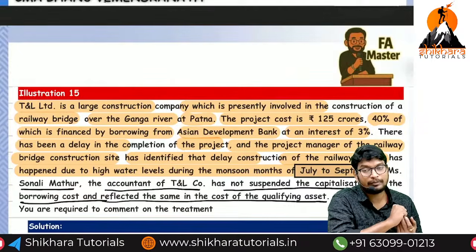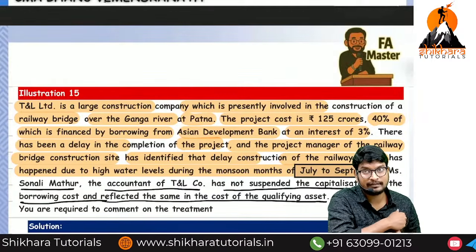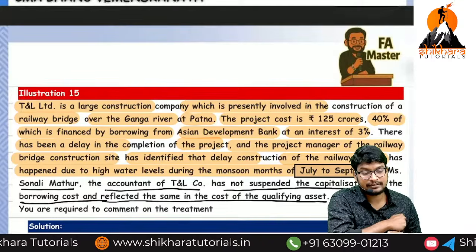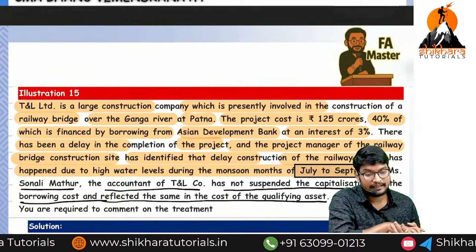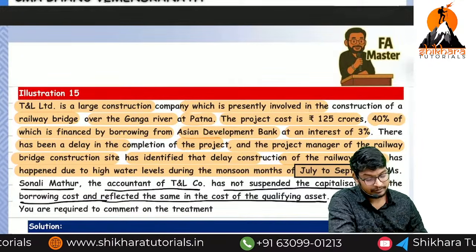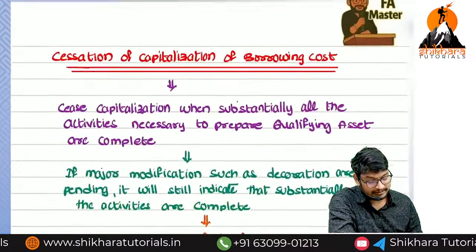So totally up to now we have discussed the standards, AS 11 and AS 1 is pending. I think all the remaining standards were completed. I have told you somewhat fast because this is a revision class.